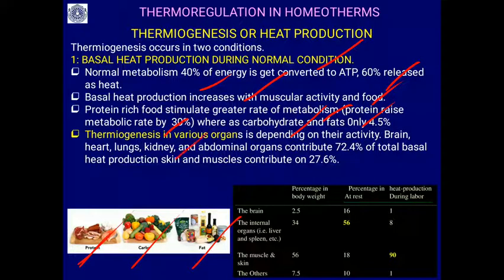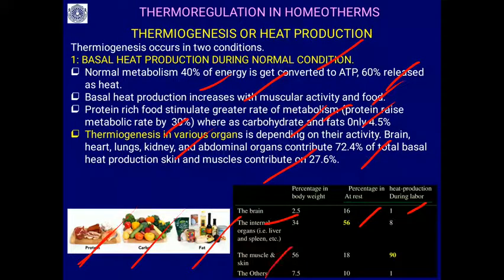Then thermogenesis in various organs varies, you can see. It depends on the activity. The brain, heart, lungs, kidney and abdominal organs contribute 72.4% of total basal heat, whereas skin and muscles contribute 27.6%. And you will find the brain at rest produces 16% of heat, and 1% when it is working.